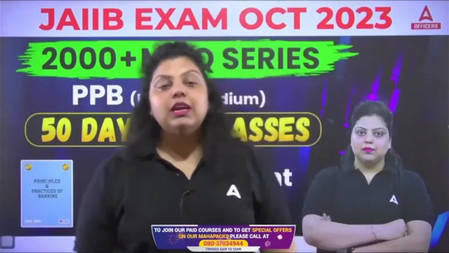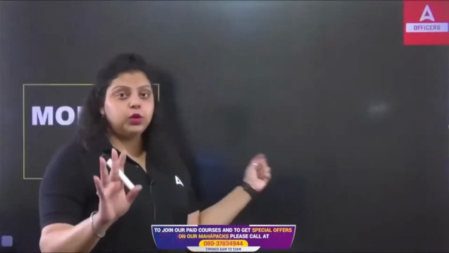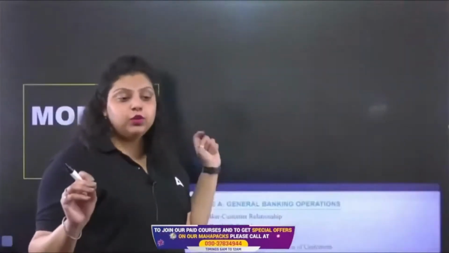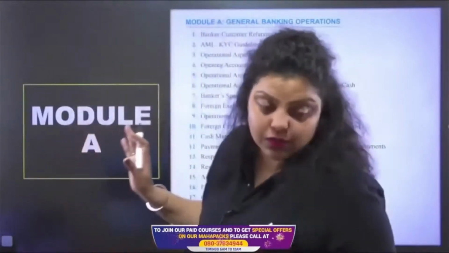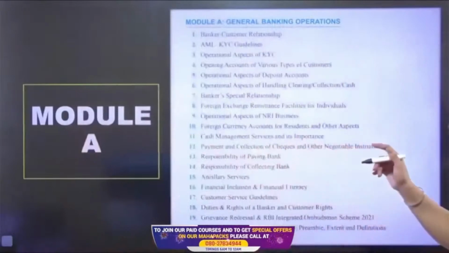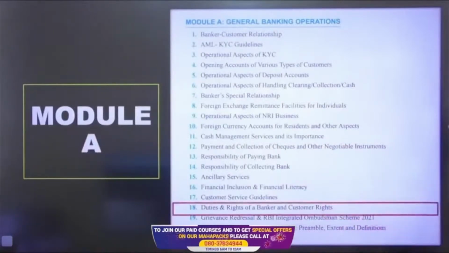So as we know, there are 55 units in your PPB syllabus. Every subject of your JIB has 4 modules, and PPB also has the 4 modules. In the PPB, there are a total of 55 units. Out of 55 units, 21 units are in module A. And today we are going to discuss the 18th unit, that's the duties and rights of a banker and a customer.